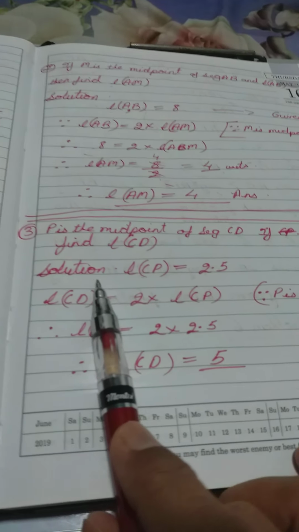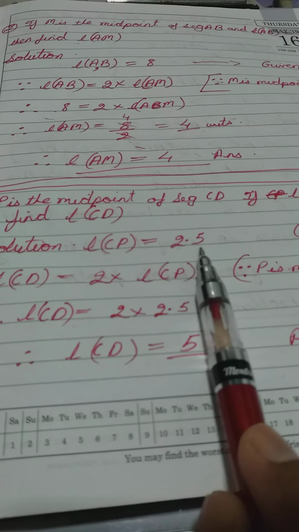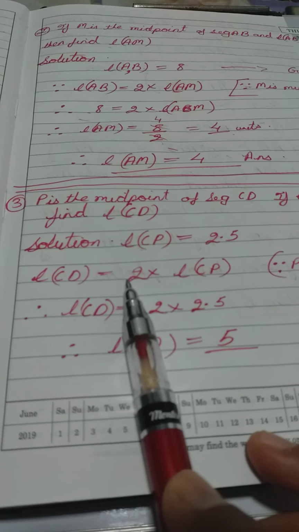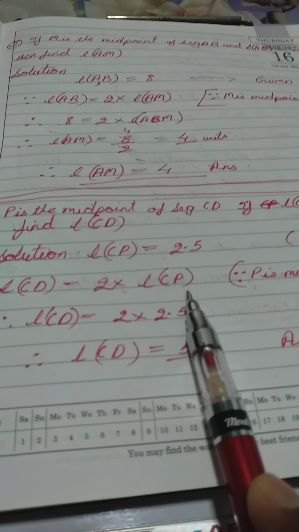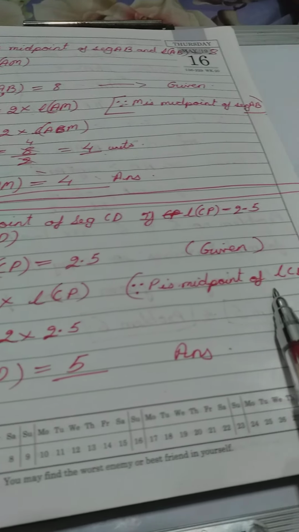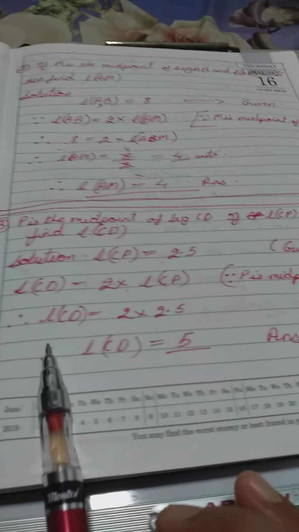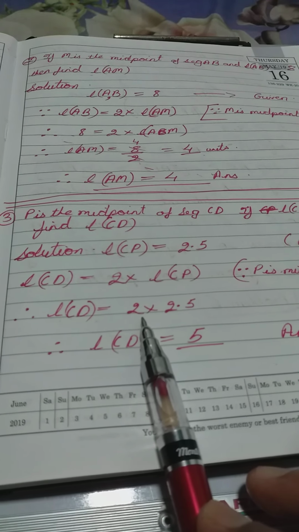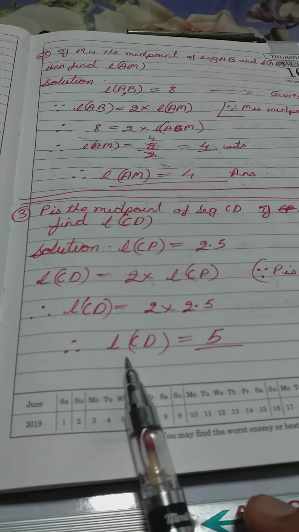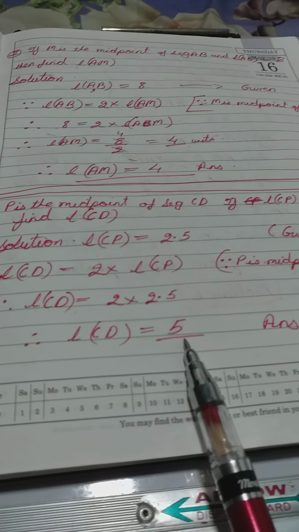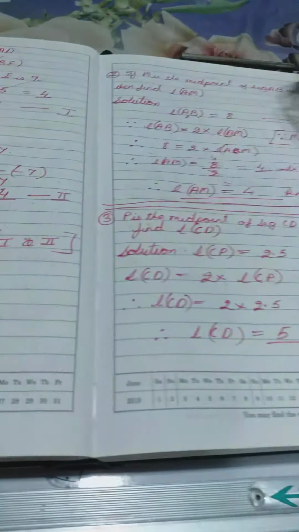Okay, we'll do it like this. Length of CP is equal to 2.5. Length of CD is equal to 2 into length of CP. Why? Since P is the midpoint of segment CD. Therefore, length of CD is equal to 2 into 2.5. Therefore, length of CD is equal to 5. This is your answer. Okay, let's move to the next problem.